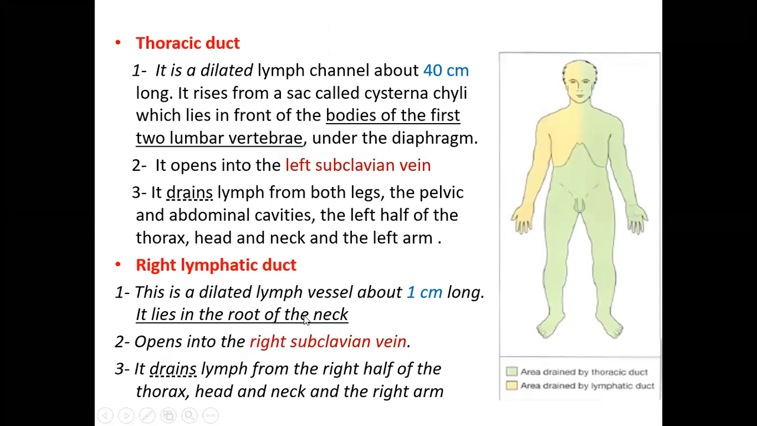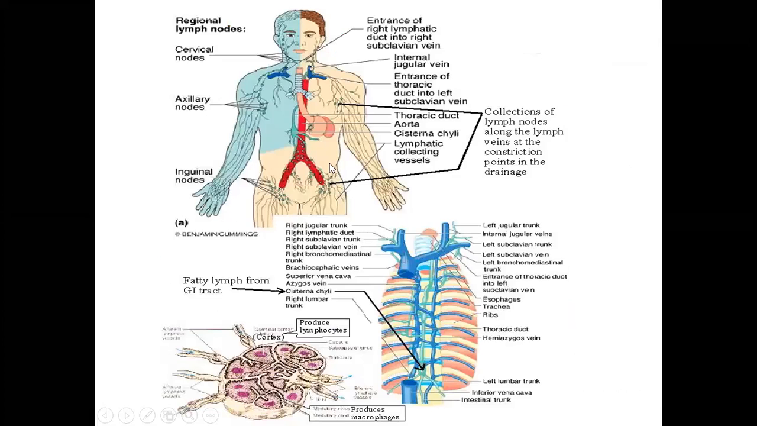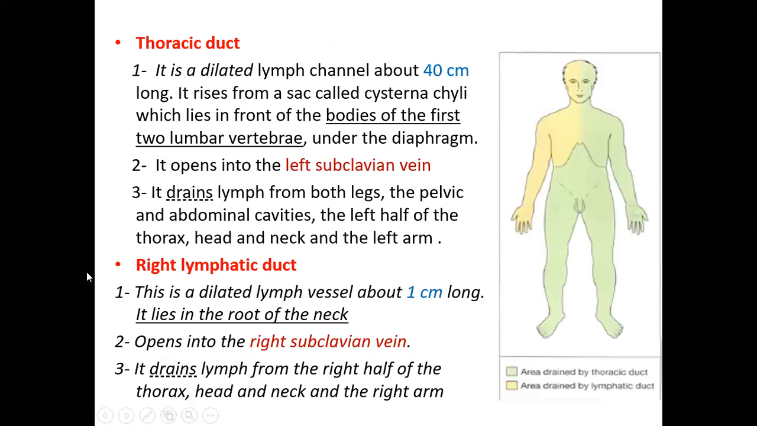It lies in the root of the neck toward the right side. It opens into a similar junction here. So here it was left, here it will be right. Right internal jugular and right subclavian. Okay, even though it is very short, it will open into a similar region at the junction between the right subclavian and the right internal jugular vein. So that is the opening of the right lymphatic duct.